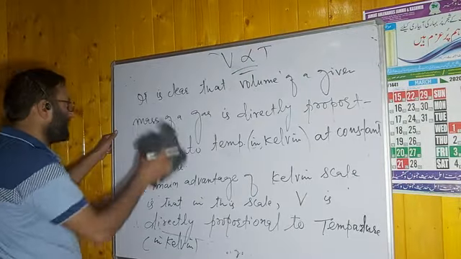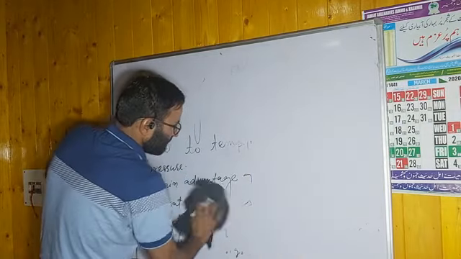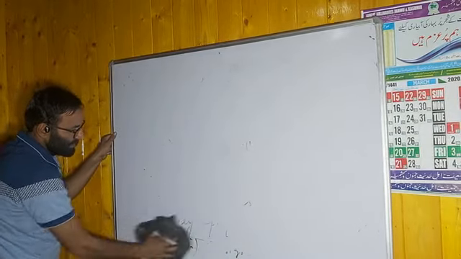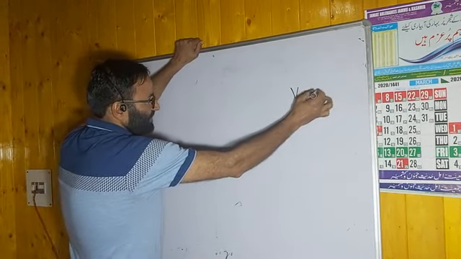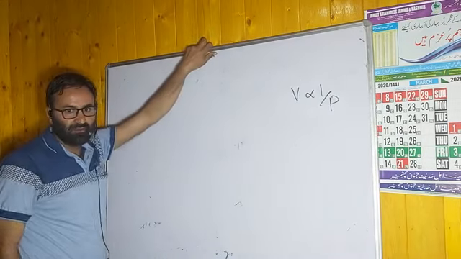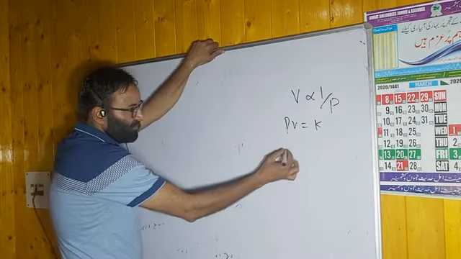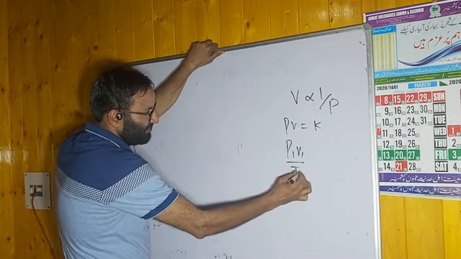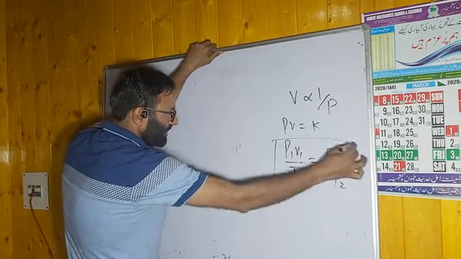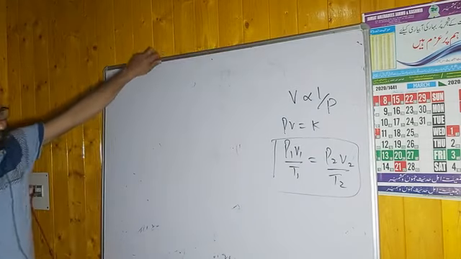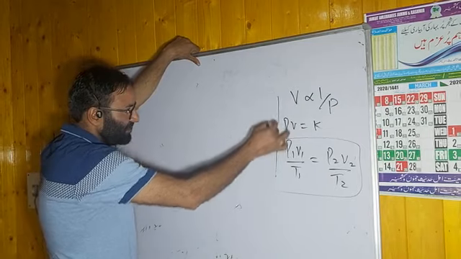Now I will ask simple questions to you people regarding the Boyle's and Charles law. What are the various expressions in the Boyle's law? You have to remember, sir, volume is inversely proportional to pressure. PV is equal to constant K. The important equation P1 V1 by T1 is equal to P2 V2 by T2. मैंने आपको जो बोला है, आपके WhatsApp ग्रुप पर मॉड्यूल आएगा, that will contain problems both solved and unsolved within days inshallah. This was about the Boyle's law.